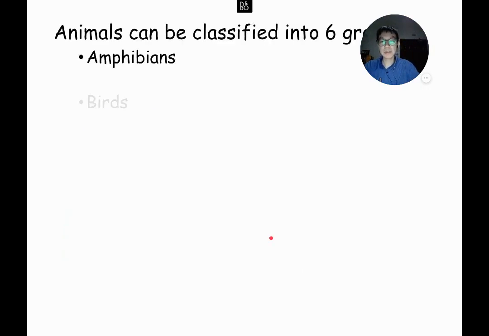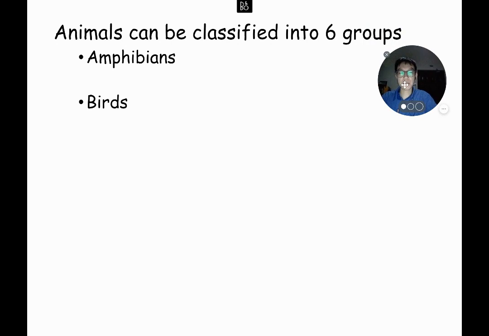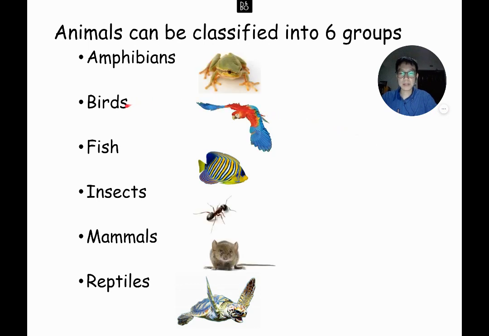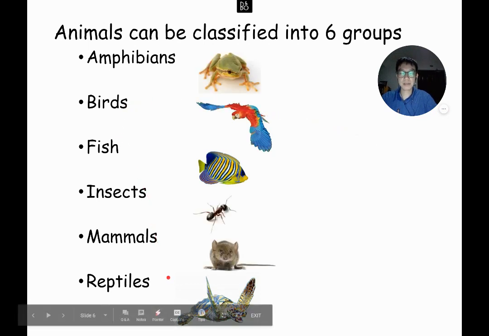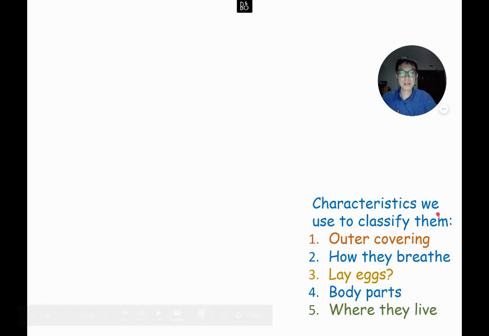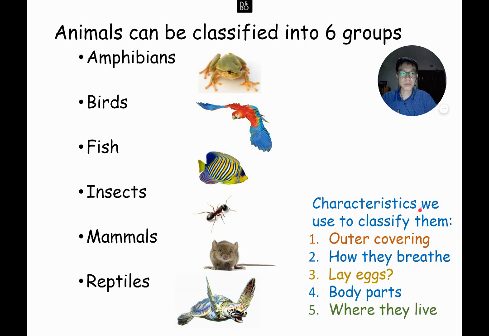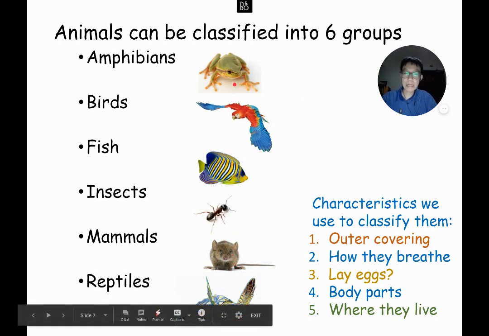Next we looked at animals, and we saw that animals can be grouped into six groups. So we have amphibians, birds, fish, insects, mammals, and reptiles. The six groups of animals. We learned that we can classify them with some characteristics. Characteristics are how we describe things. For example, outer covering. Do you remember what the outer covering of these six groups of animals is? Let's try, very quickly.